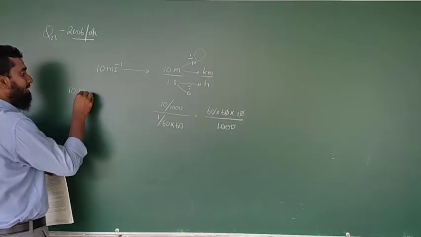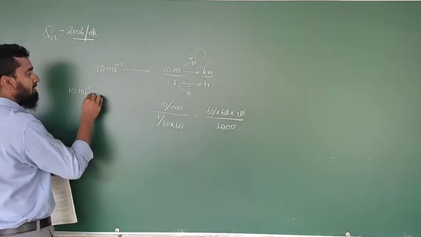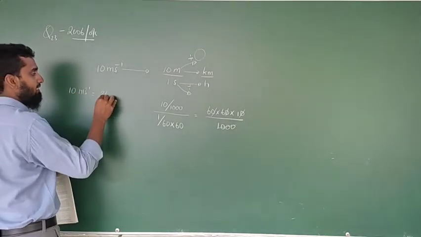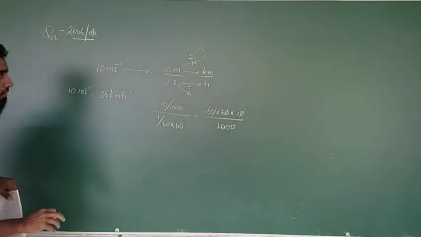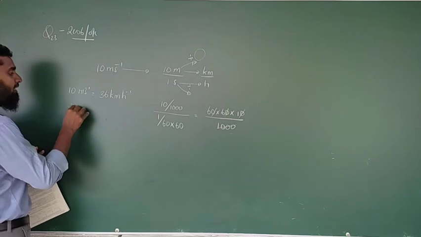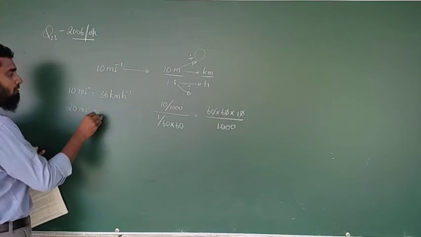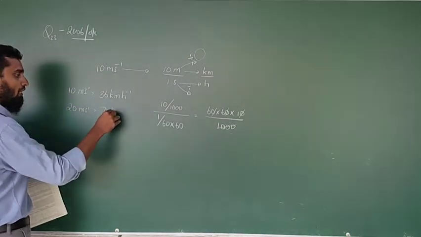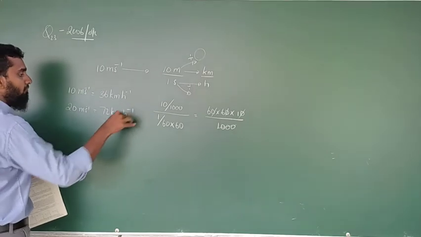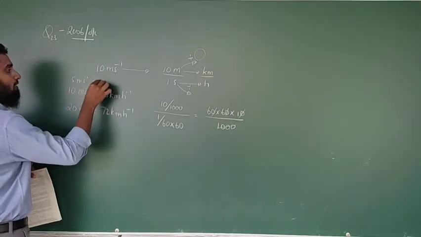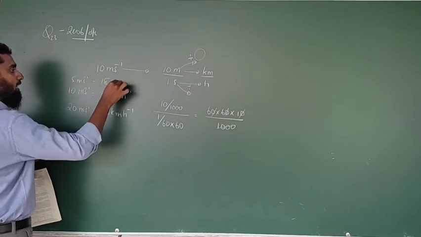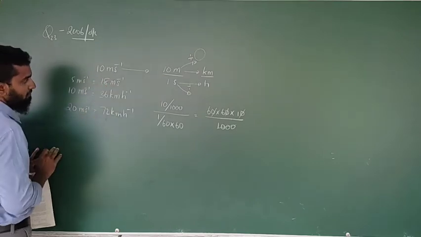Therefore, 10 meter second minus 1 is equal to 36 kilometer per hour, right? If you take 20 meter second minus 1, that is equal to 72 kilometer per hour, the double of this. Then 5 meter second minus 1 is equal to 18 kilometer per hour.